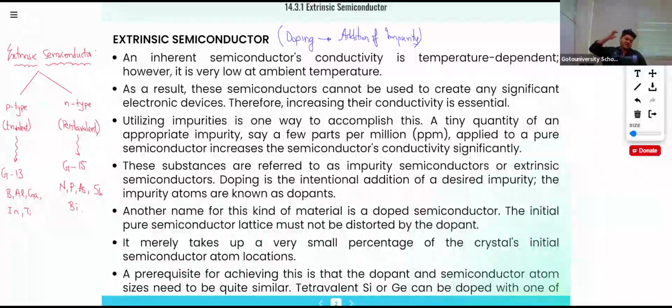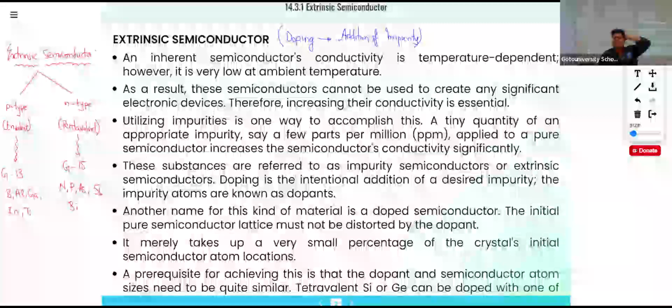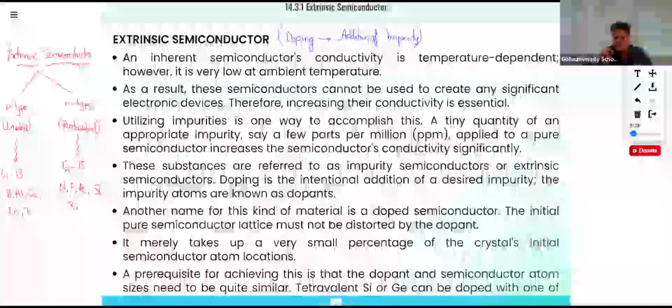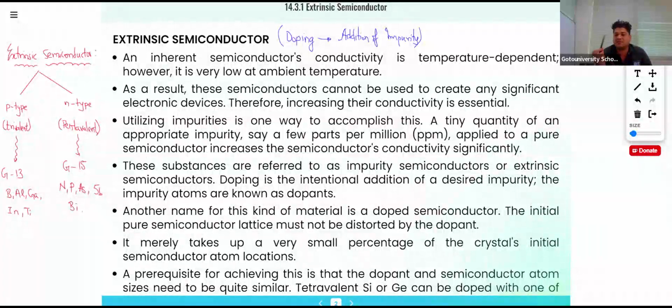Extrinsic semiconductor means doping, addition of impurity. There are two types of extrinsic semiconductor. First is P-type, another one is N-type. In P-type, there will be addition of trivalent impurity. In the case of N-type, there will be addition of pentavalent impurity. Trivalent impurity means group 13 elements, and pentavalent impurity means group 15 elements. Group 13 elements are boron, aluminium, gallium, indium, thallium. And group 15 elements are nitrogen, phosphorus, arsenic, antimony, and bismuth.